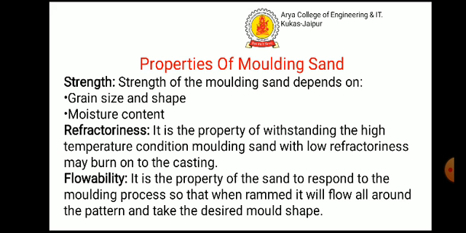Molding sand with low refractoriness may burn onto the casting. Flowability, also called plasticity: it is the property of the sand to respond to the molding process so that when rammed it will flow all around the pattern and take the desired mold shape.